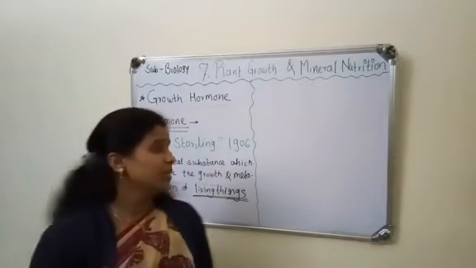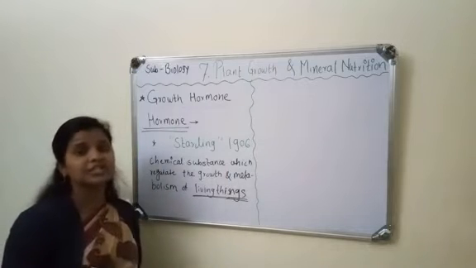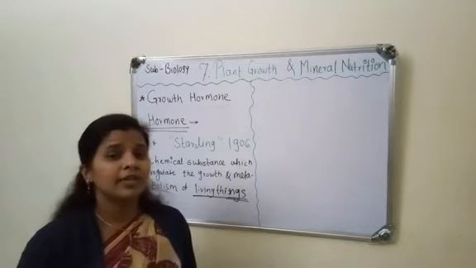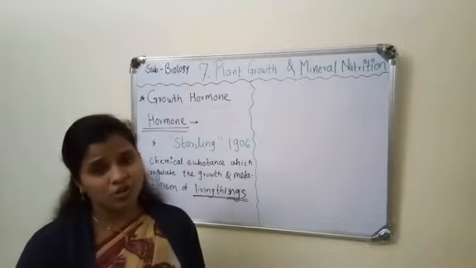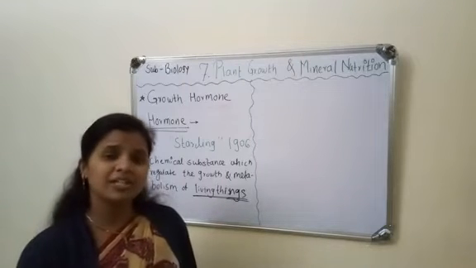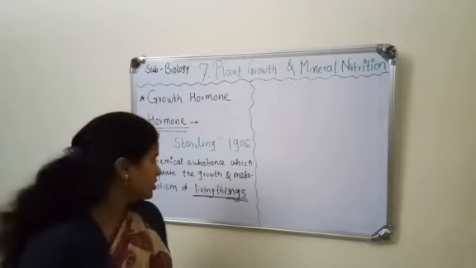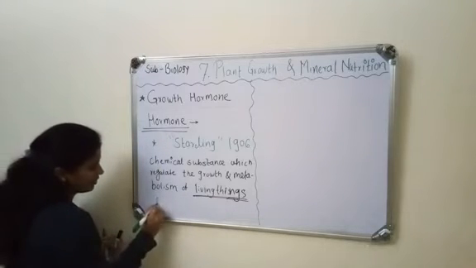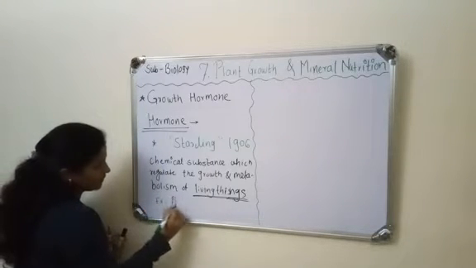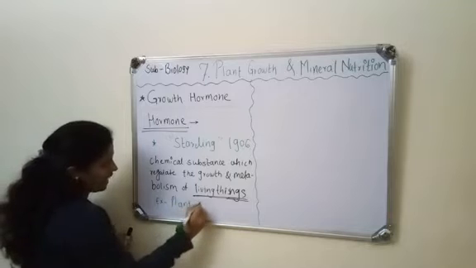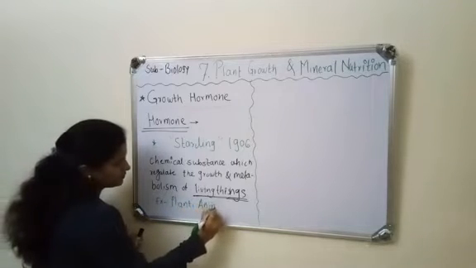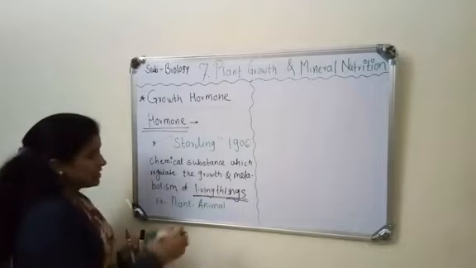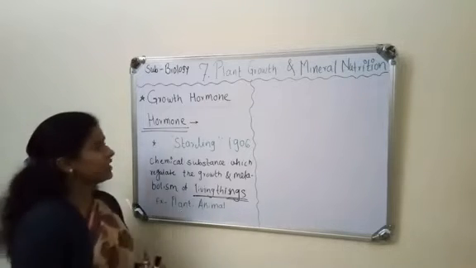Some examples of hormones: auxin, cytokinin, gibberellic acid, growth hormone, then FSH, oxytocin, ADH. These are some examples of the hormones. Examples of living things: plant, animal, algae, fungi.